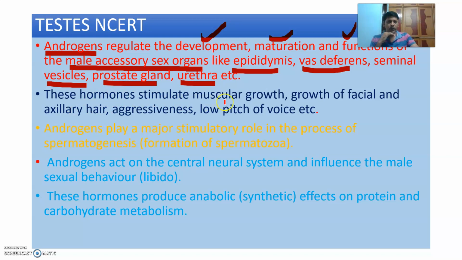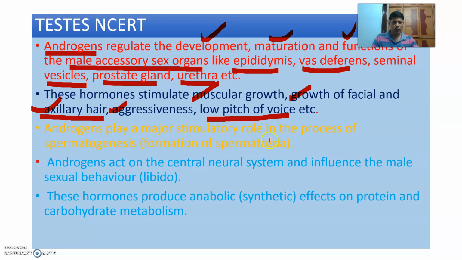The hormones stimulate muscular growth and the growth of facial hair, mustache and beard, axillary hair, development of hair in the armpits, aggressiveness, and low pitch voice in the males.